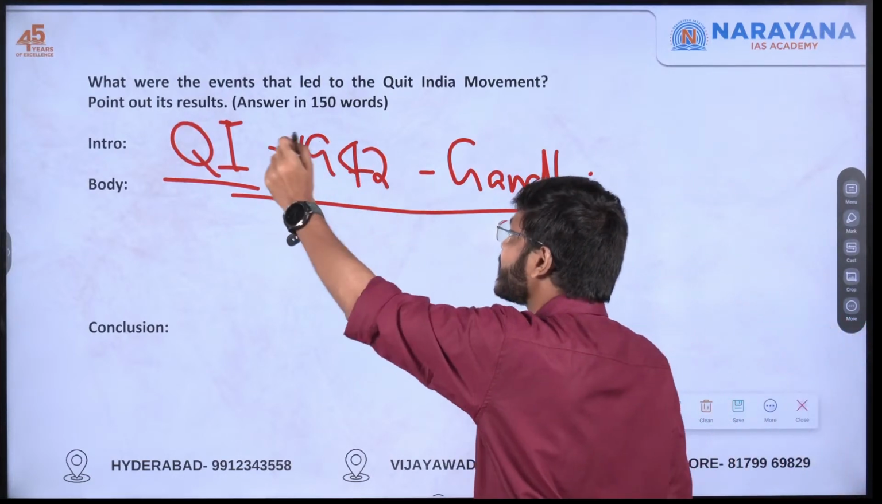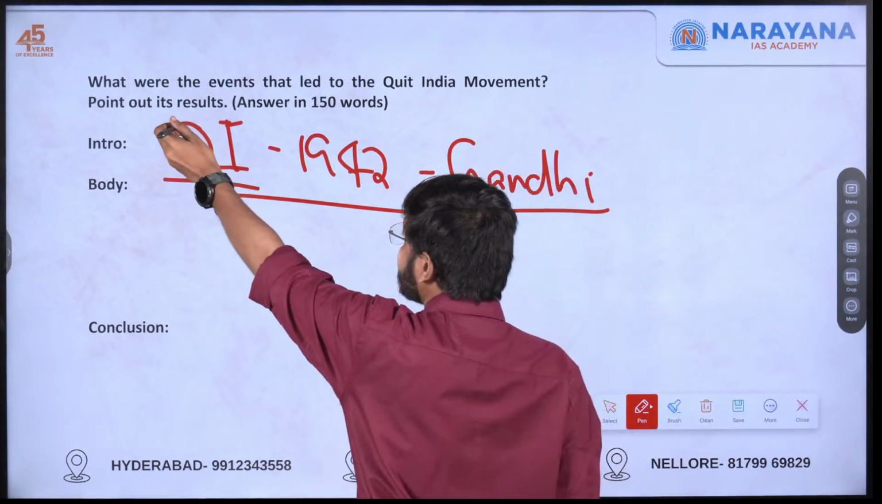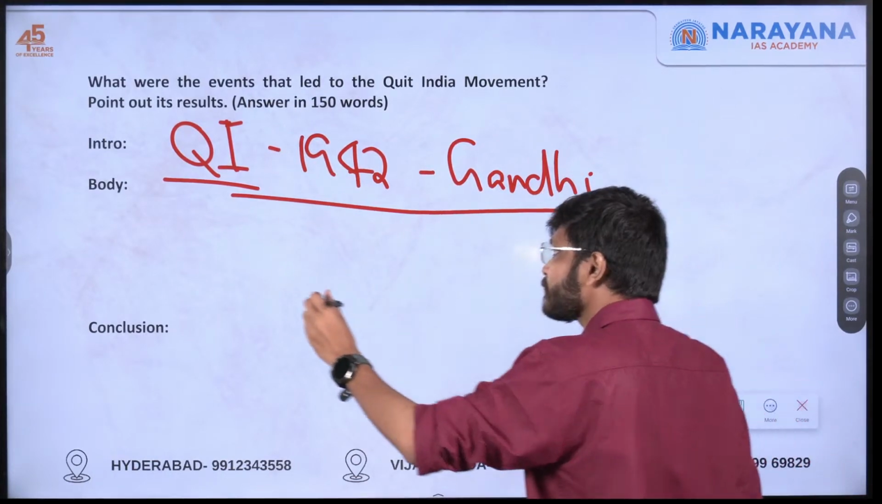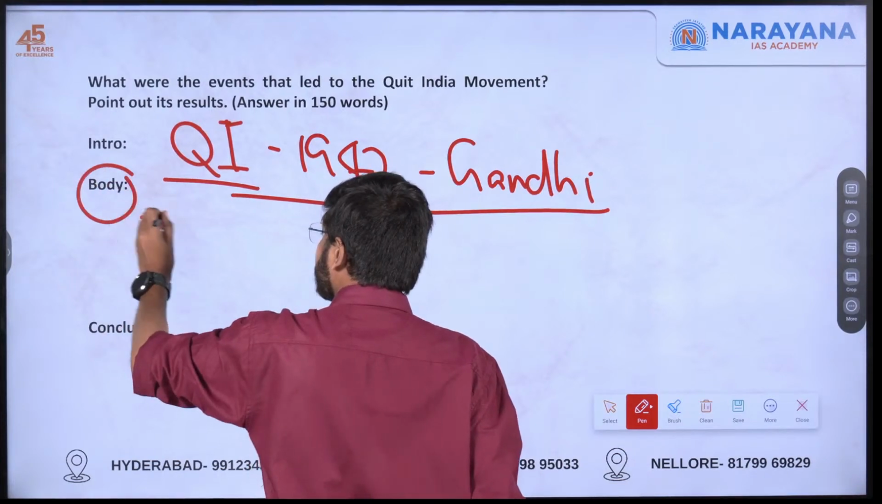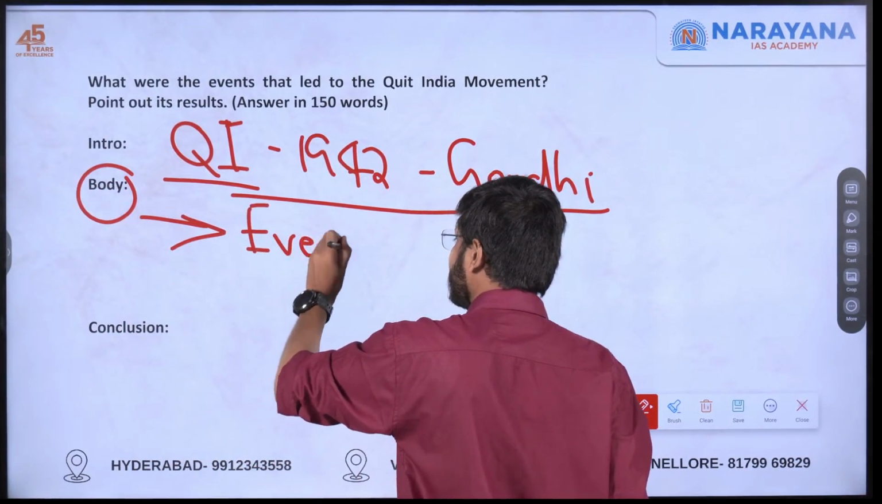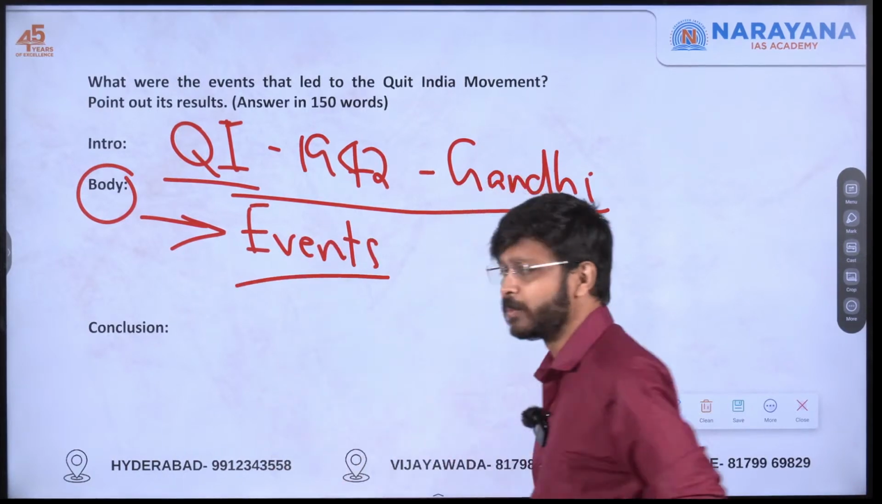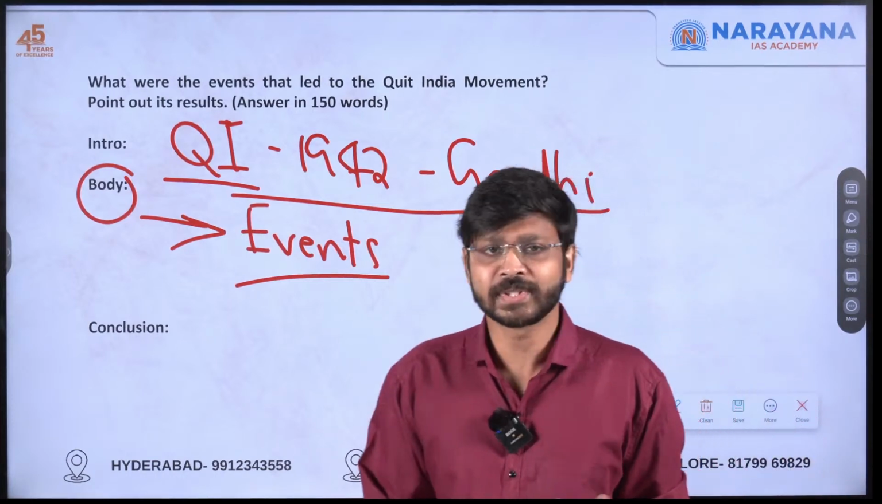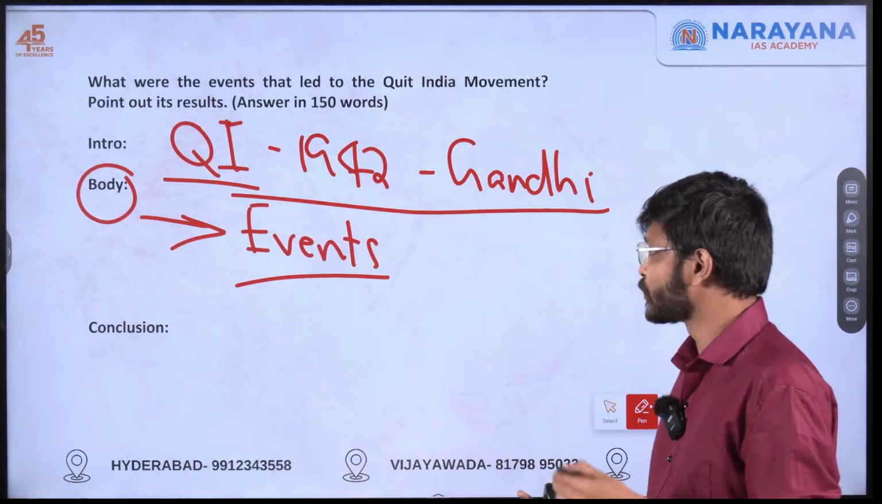So here it is clearly mentioned what were the events that led to the Quit India movement. All right. So the body, first separating, will be events that led to the Quit India movement. I would suggest it's up to you which events you can choose. There is no criteria that you should choose only these events.